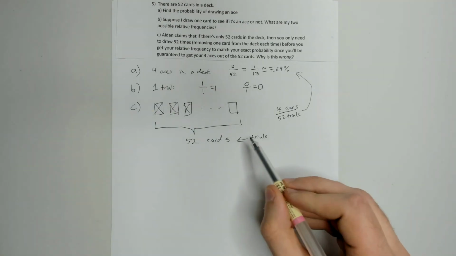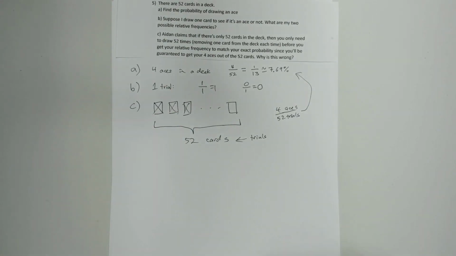The error in this was calling a trial drawing a card and then not putting it back. So the proper way of doing this would have been taking your cards, drawing a card from the deck, marking down if it's an ace or not, putting it back, and then reshuffling the deck so that each time you draw, it comes from a pack of 52 shuffled cards that's not being tampered with. It hasn't been influenced by the previous draw.